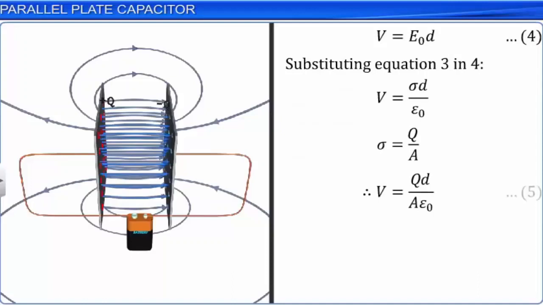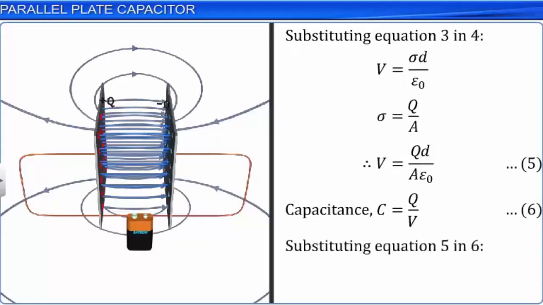Now, the capacitance of a parallel plate capacitor C is equal to Q by V. Let this be equation 6. Substituting equation 5 in 6 and simplifying, we get capacitance C is equal to epsilon naught A by D. Let this be equation 7.